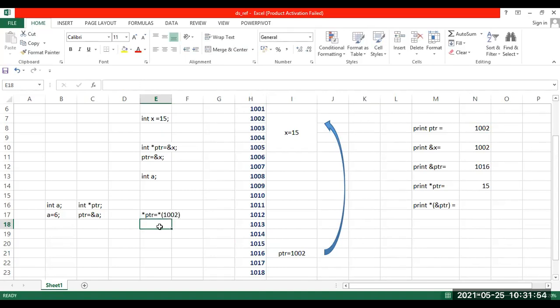So now if I have to get the value, it is going to be what? It is just going to be 15. Have a look here at 1002. Star of 1002 is going to give you 15. Then the last one. 1002. Correct.